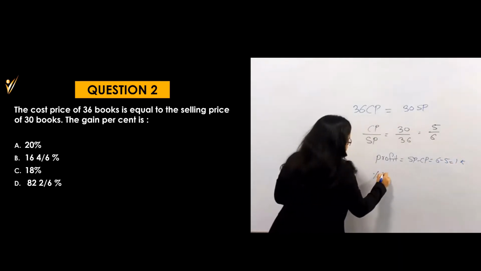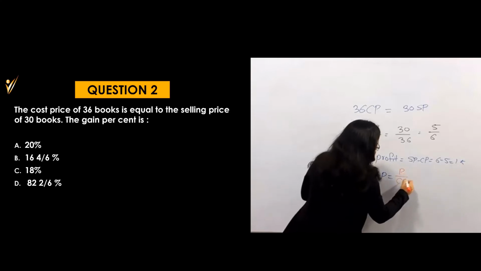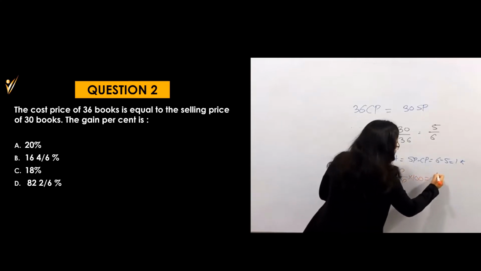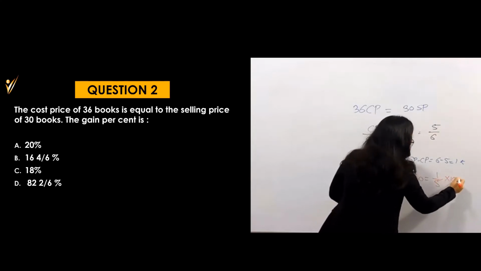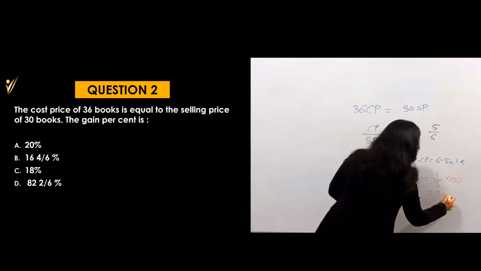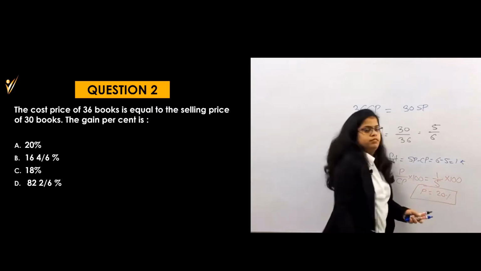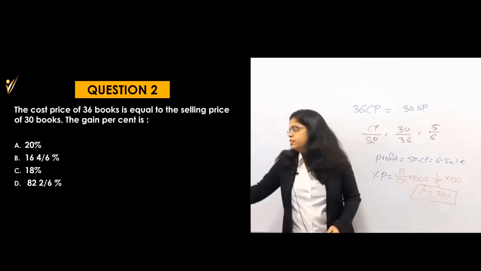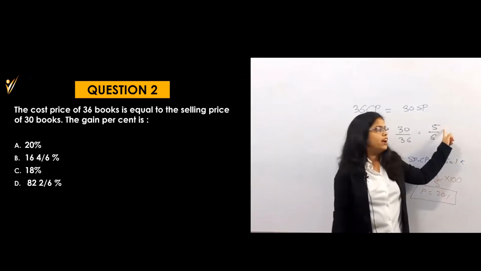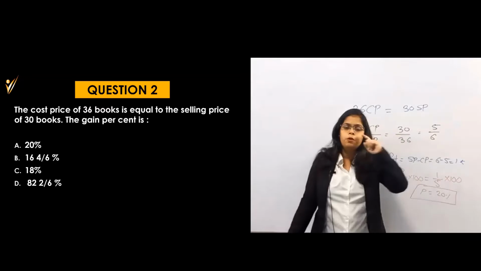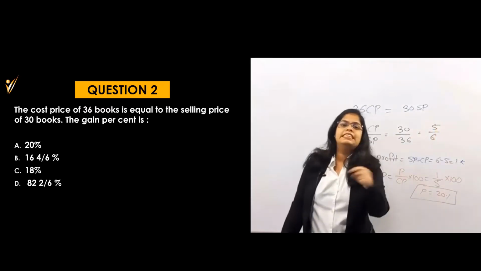Then what is the percent profit? Percent profit is profit by CP into 100. That means 1 rupee divided by CP, which is 5, into 100. That will become 20%. Or from this also you can say 20% of 5. 5 and 6, that means 1 rupee profit. 1 rupee is what? 20% of 5 is 1.